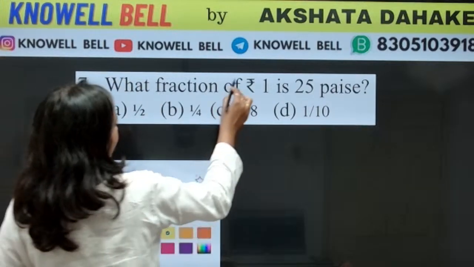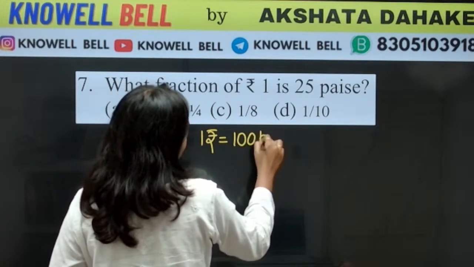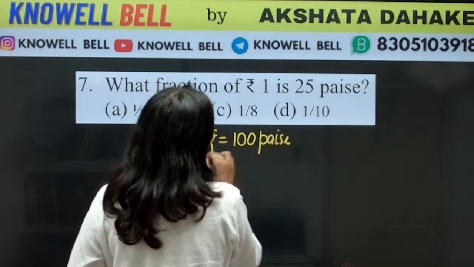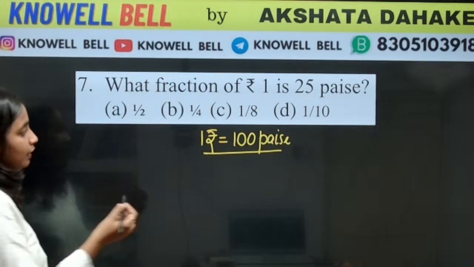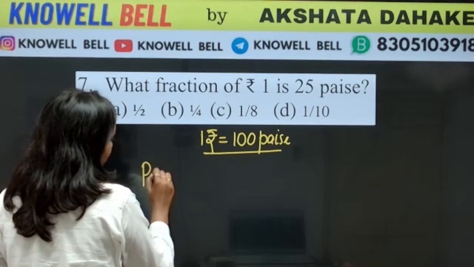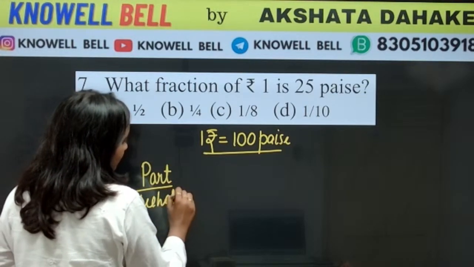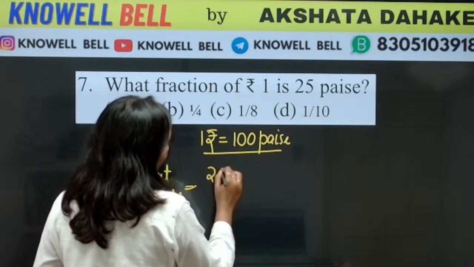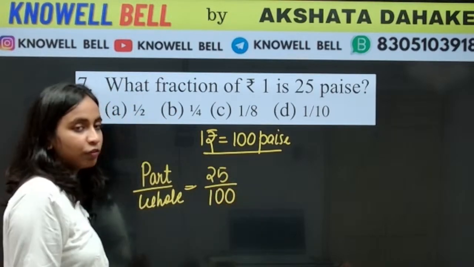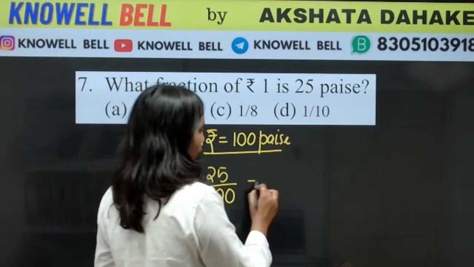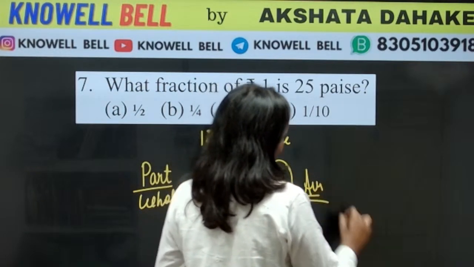The same story. 1 rupee कितना होता है? 1 rupee is equal to 100 paise. 1 rupee is how many paise? 1 rupee is 100 paise. हमको fraction किसका find करना है? For 25 paise. Fraction का formula होता है part upon whole. What is part here? Part is 25 paise. Whole क्या हुआ? 1 rupee. 1 rupee is 100 paise. So fraction will become how much? Fraction will become 1/4.